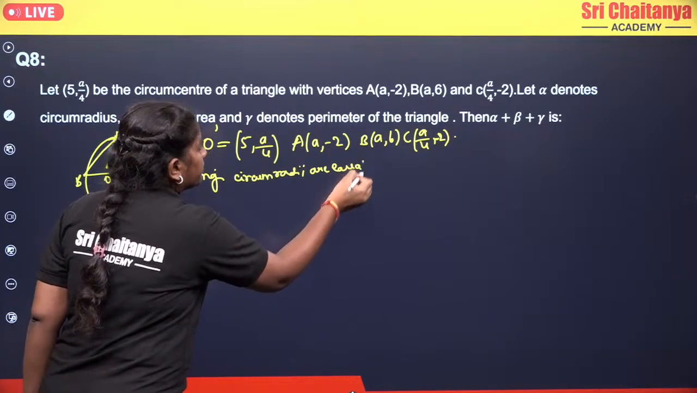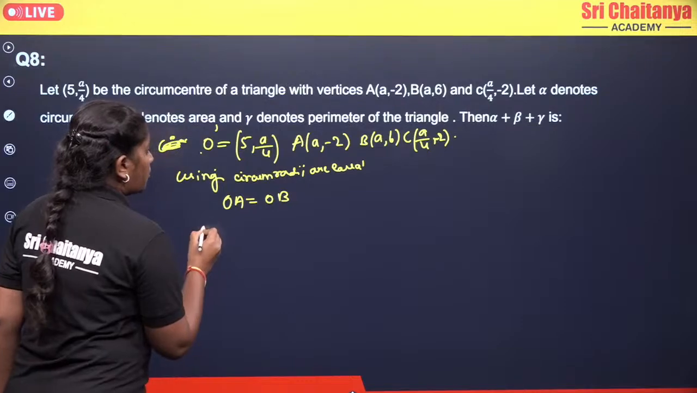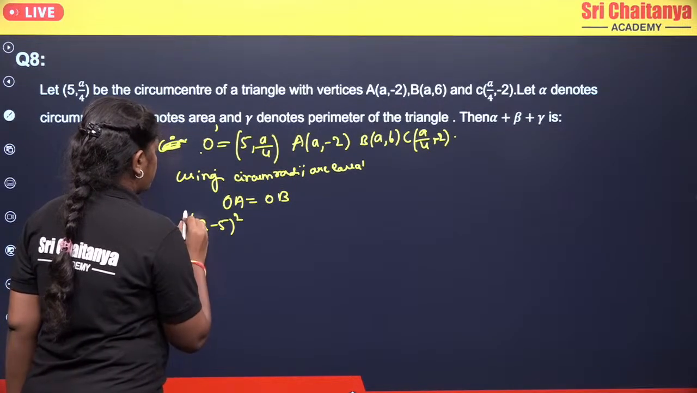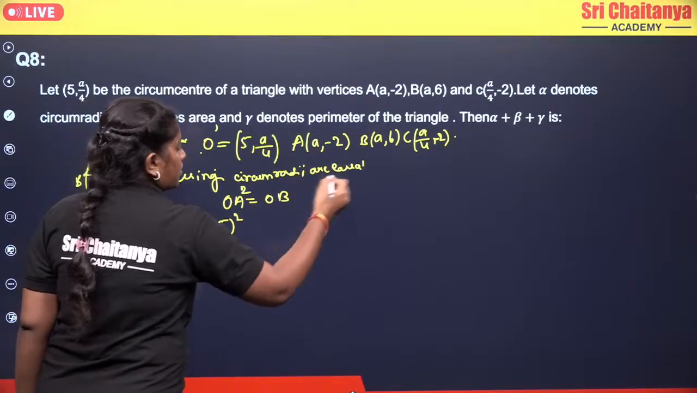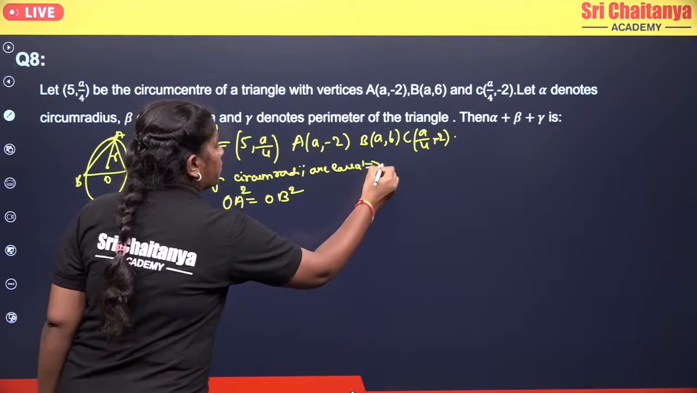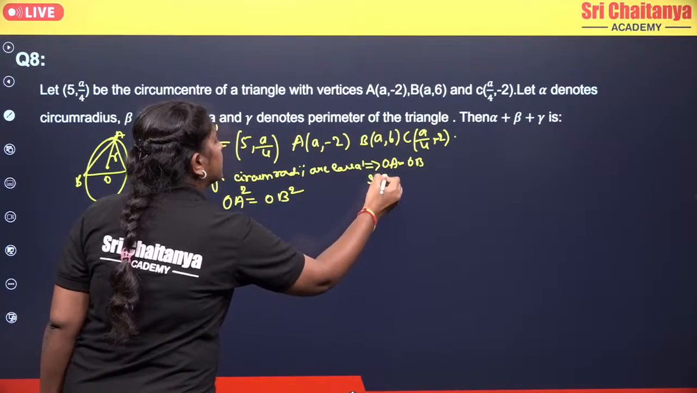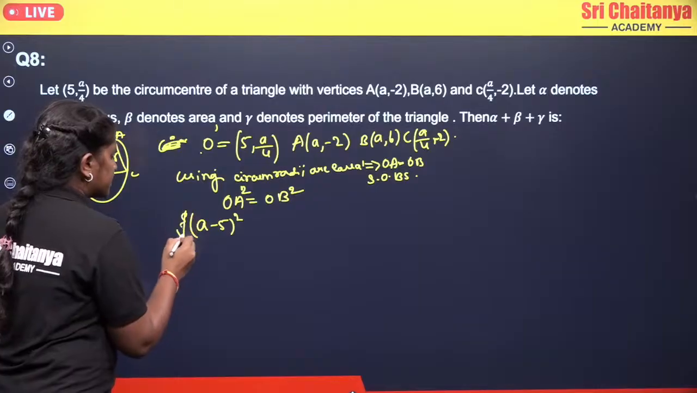From there you can write OA equals OB. Now it will become the square root of (A minus 5) whole square. Otherwise you can take the squaring on both sides, which will give you OA equals OB, and squaring on both sides you will get OA square equals OB square. Now you can cancel your root.